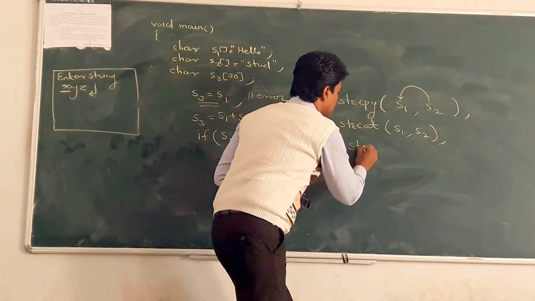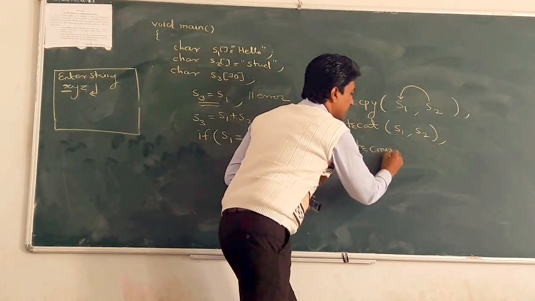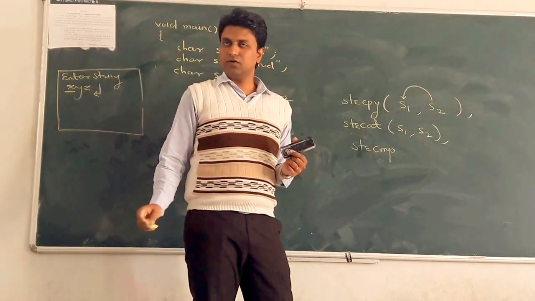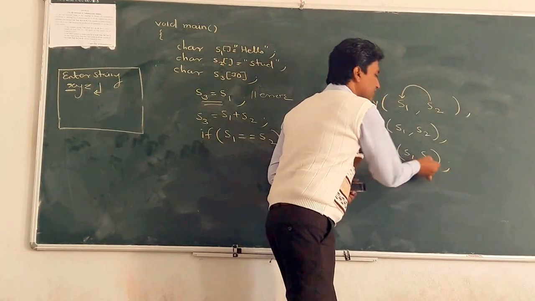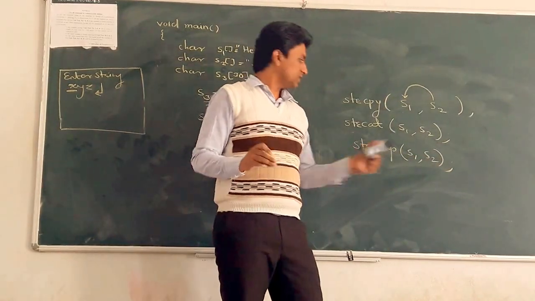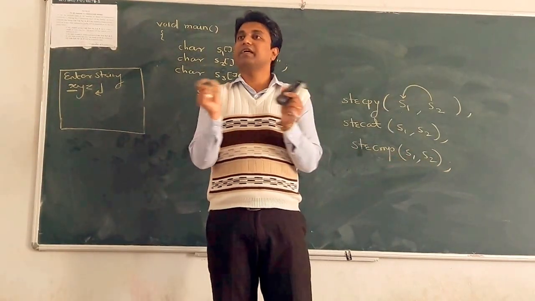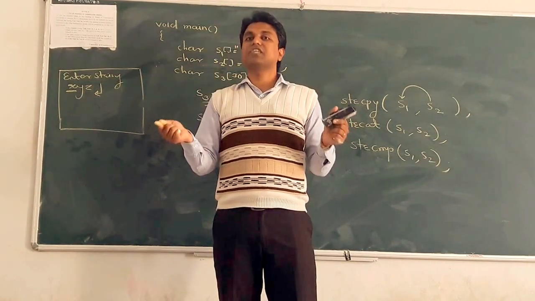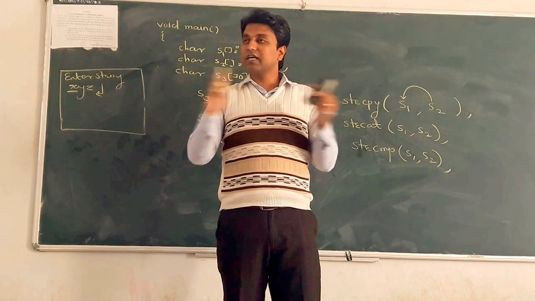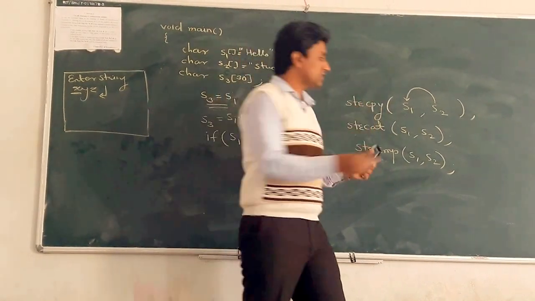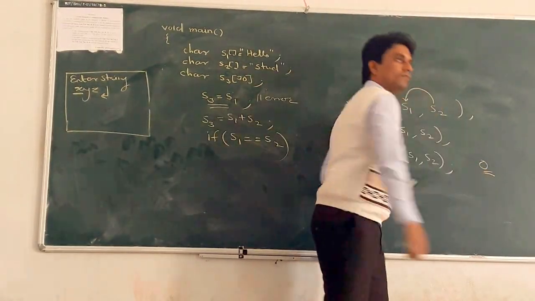For that, strcmp, string compare. So, how to compare S1 comma S2? You can just pass two strings. What happens? S1 and S2 strings are compared, meaning character by character checking. First character is a, second character is a, okay. And all characters are the same. Then it returns the value 0.